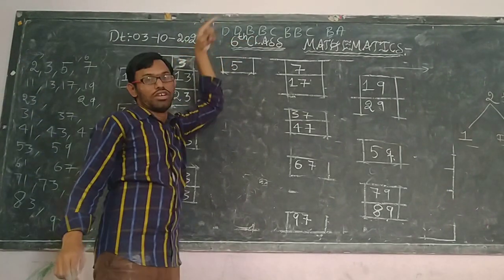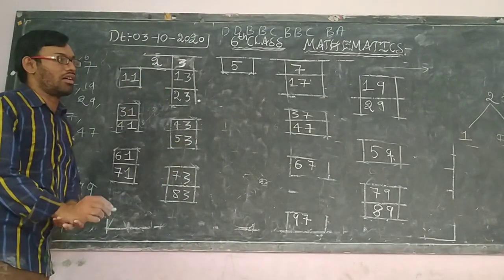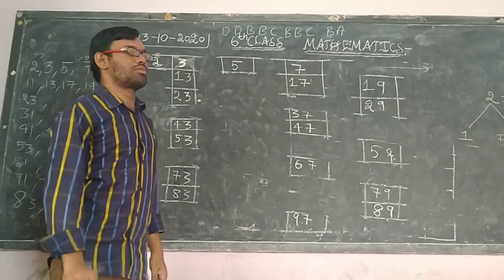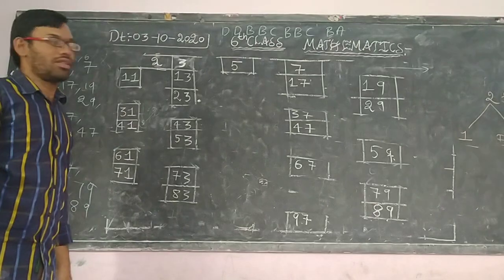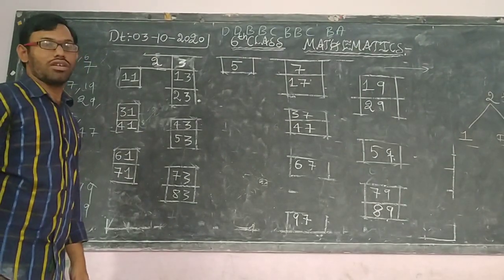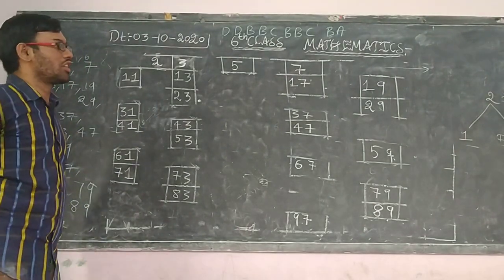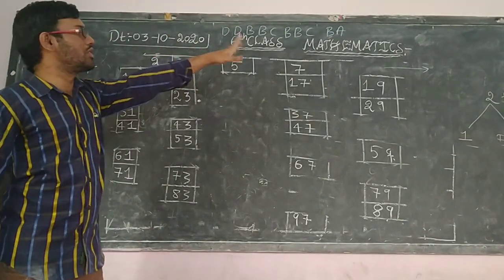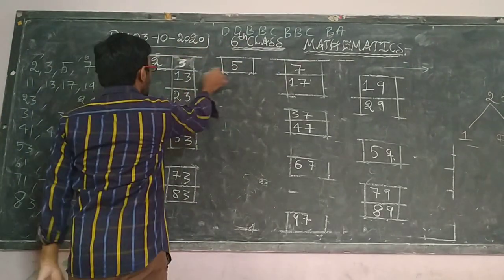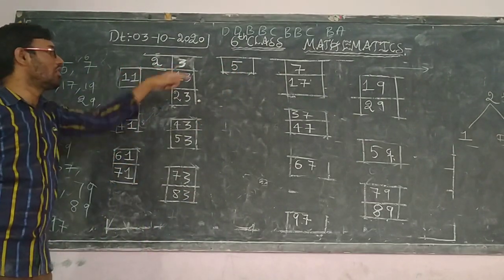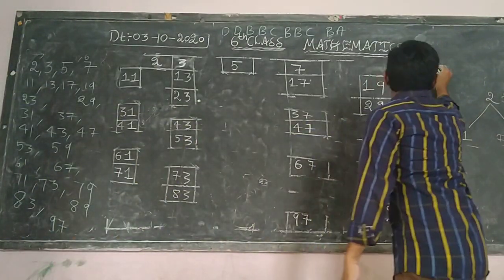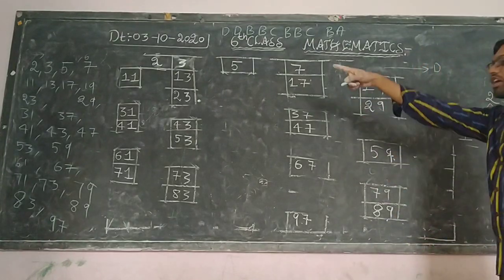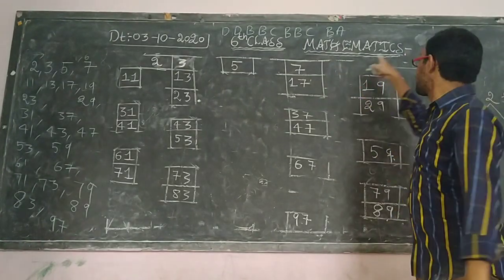BBC, I think you know, means the British Broadcasting Corporation, one of the media, journalist media. So BBC, DD, BBC, BBC, BA. That means, from 1 to 10, how many prime numbers are there? D.